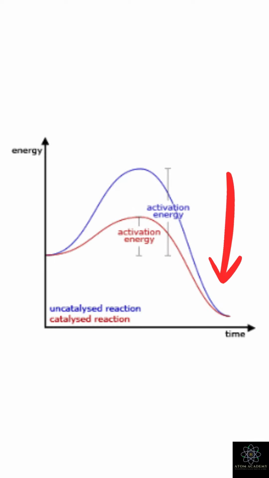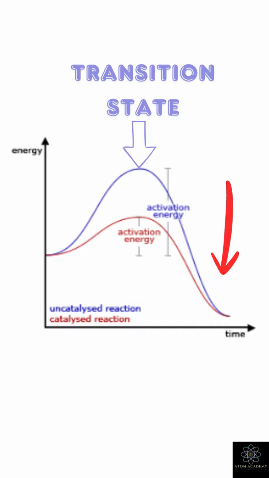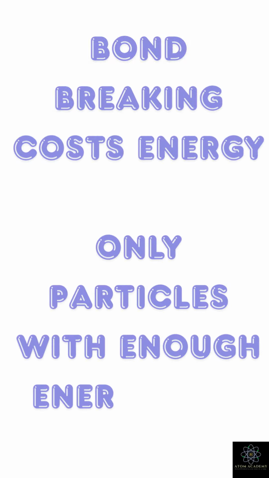Catalysts work by lowering the activation energy barrier. They provide an alternative reaction pathway that requires less energy, allowing more particles to reach the transition state at the same temperature. So remember, activation energy exists because bond breaking costs energy, and only particles with enough energy can react.